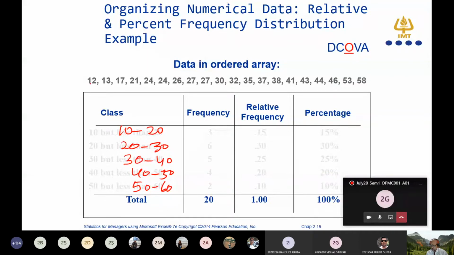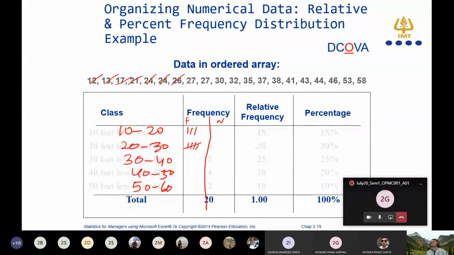12 will go into which class? I am just going to count here. First I will write the frequency. Frequency I will count by numbers, and then I will write the frequency here. So 12 will go into this class, 13 will come into this class, 17 will come into this class, 21 will come into this class, 24 will go into which class? This class.